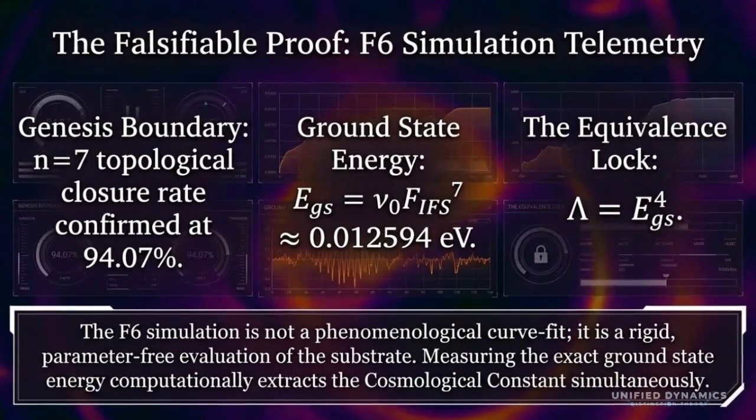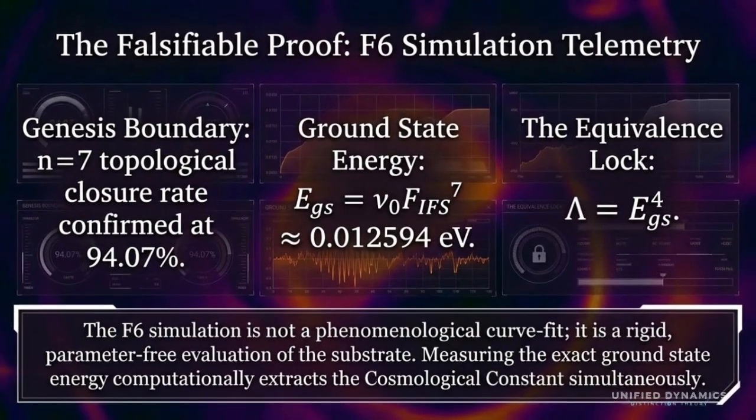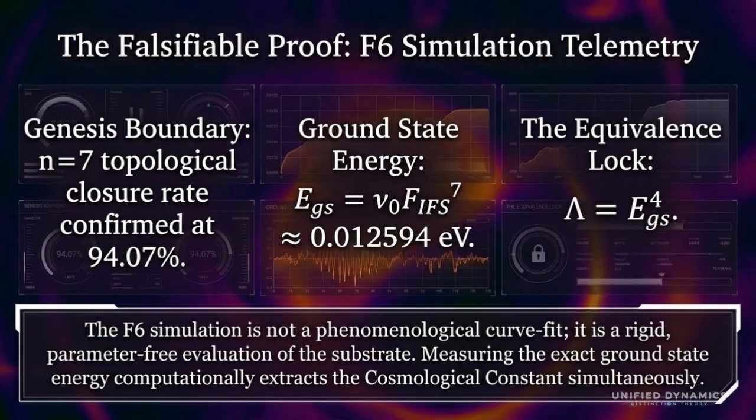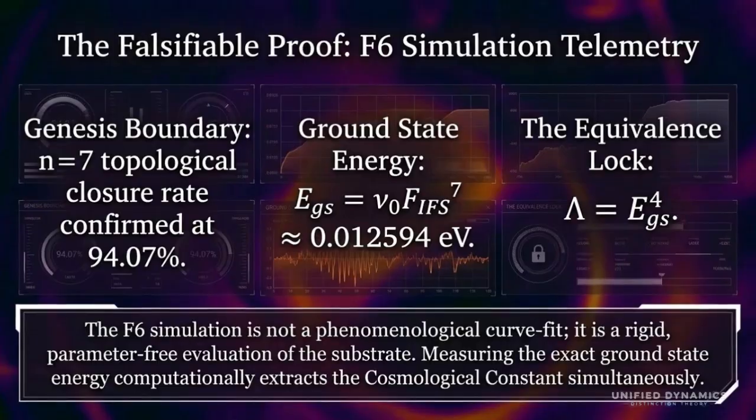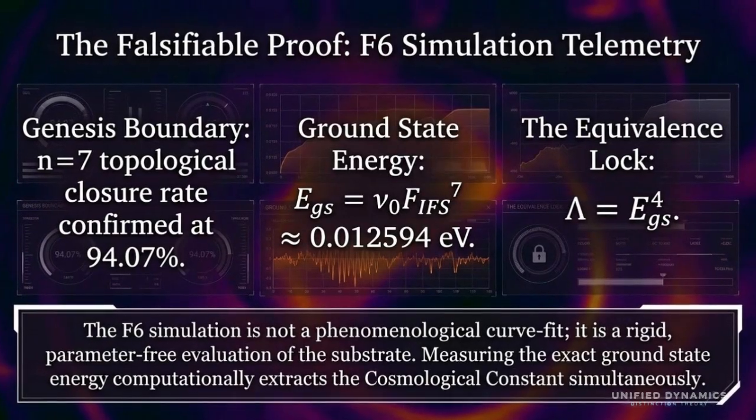We move from concept into falsifiable telemetry. First, the genesis boundary. The simulation reaches n equals 7 and confirms a topological closure rate of about 94.07%.